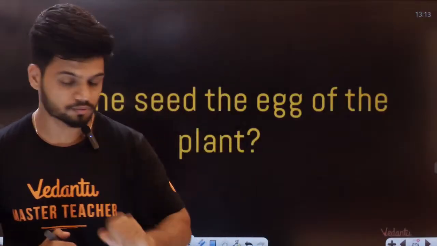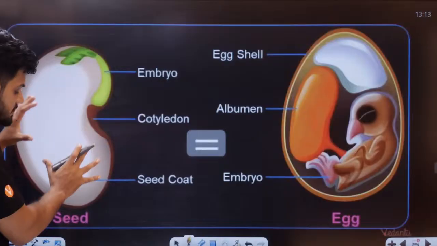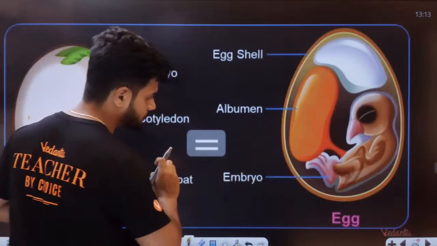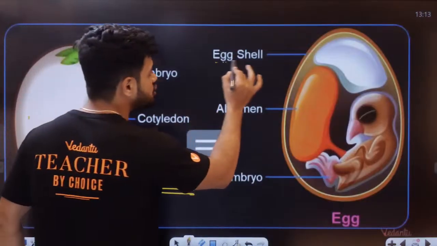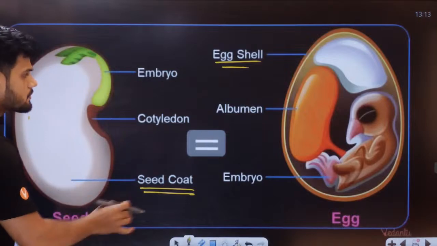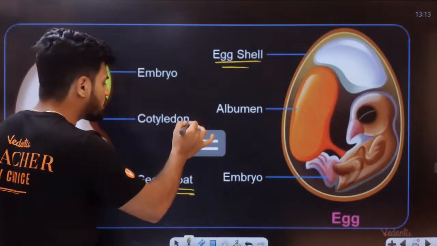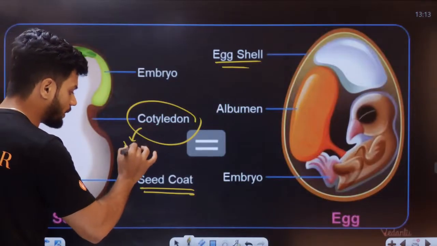See, this diagram will help you understand better. Here on the left side I have a seed, on the right side I have an egg. Just as I have a seed coat here, here I will have an eggshell. An egg will have a shell, a seed will have a seed coat. Inside a seed, I will have the cotyledon. What is its main function? The main function of the cotyledon is to provide nutrition.